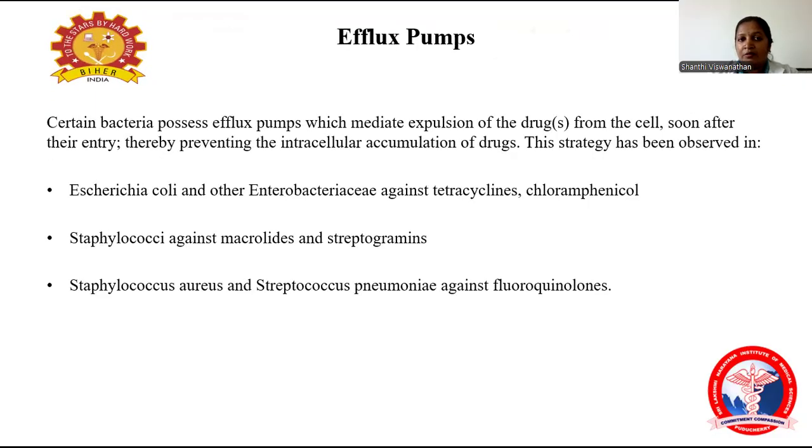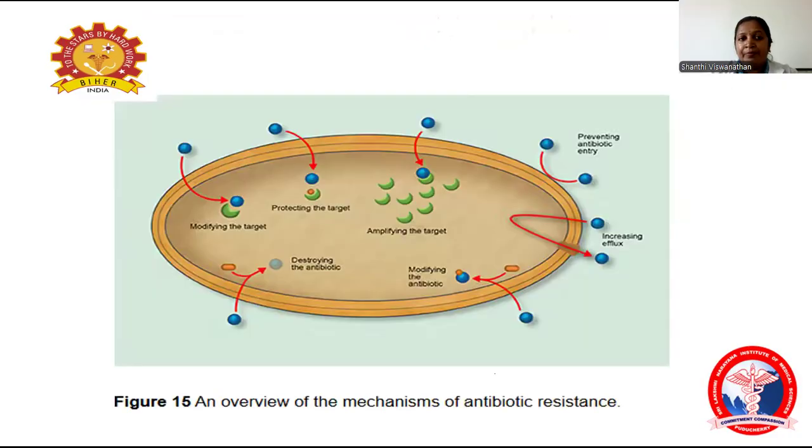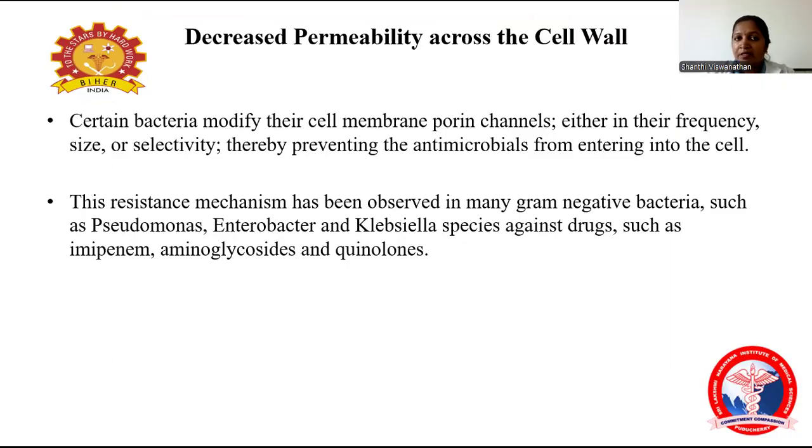Now we'll go for this small summary. What are the four important mechanisms involved in antimicrobial resistance? The first one is decreased permeability across the cell wall. Certain bacteria modify the cell membrane porin channels, in size or shape, preventing the entry of antimicrobial agents into the cell. This resistance is mainly observed in many gram-negative bacteria like Pseudomonas, Enterobacter, and Klebsiella species against drugs like imipenem, aminoglycosides, and quinolones.